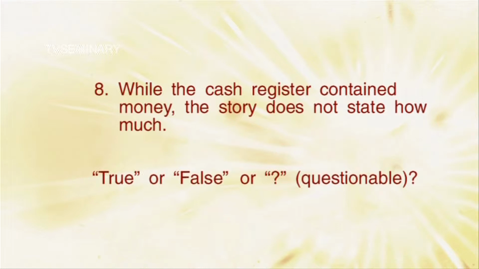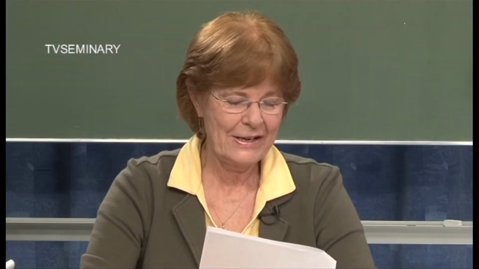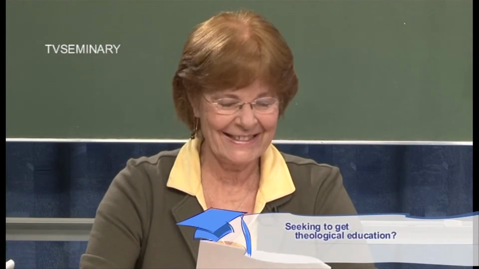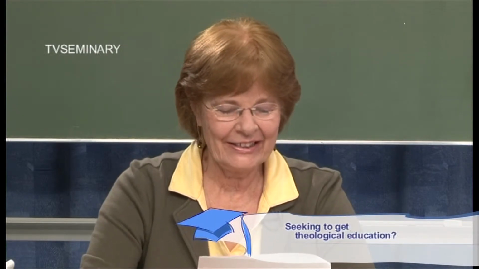Okay, number eight. While the cash register contained money, the story does not state how much. True, false, or question? Question mark. Question, why, Sasha? Because it may not have had the money. So it may have something, but it doesn't exactly say that there is money in the cash register. Exactly. That's a question mark. Yes, it could have been peanuts in the cash register. Or checks. Exactly.